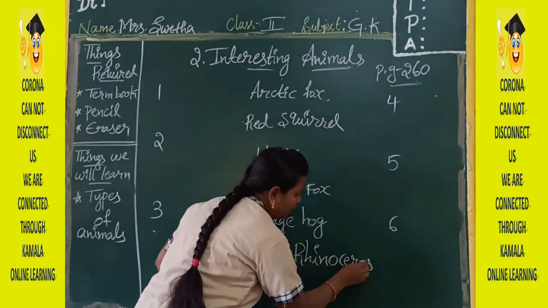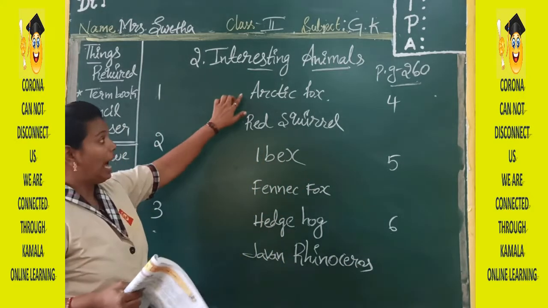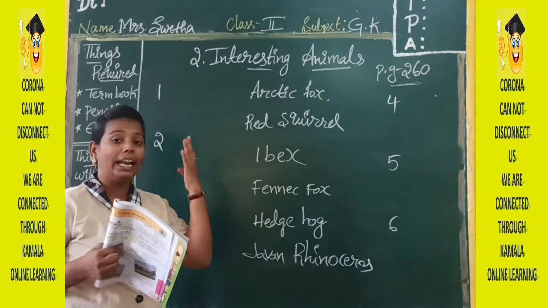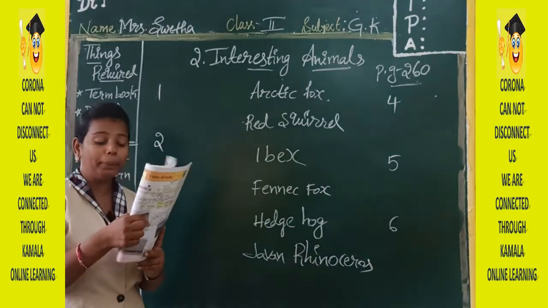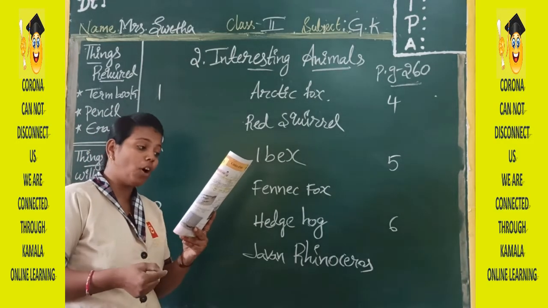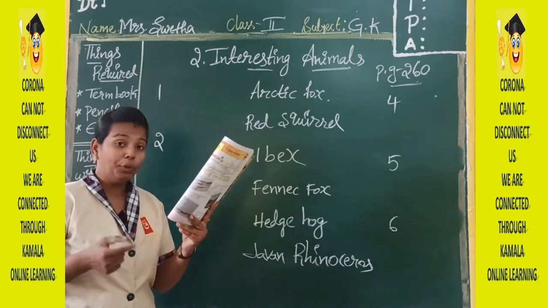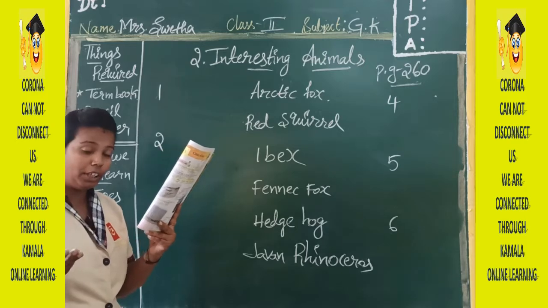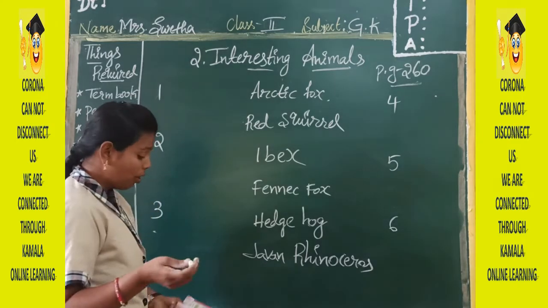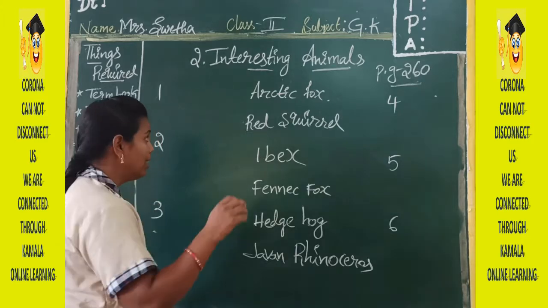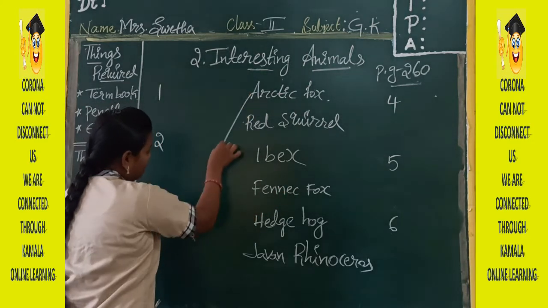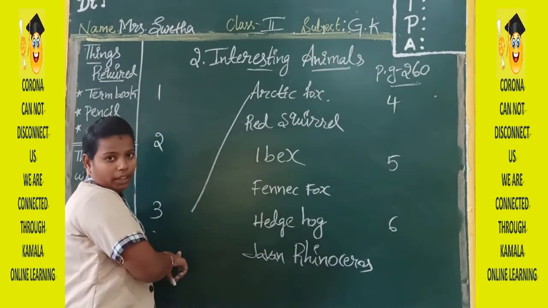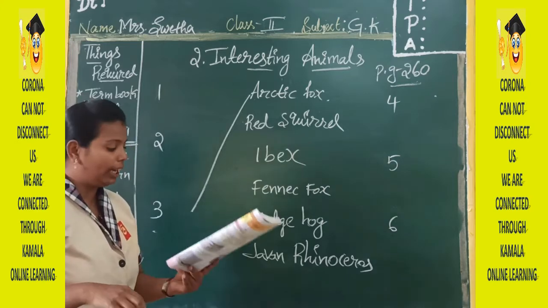Yes. So just now we have discussed the Arctic fox. How will the Arctic fox be? It likes to live in cold places and it is also called white fox. In the pictures, do you find any white color fox? Yes, or do you find any thick fur on its body? You can check in your pictures. Yes. So I found in my pictures that animal in the third place. So I am matching Arctic fox to the third picture down here. Okay. So you also can draw a line there.